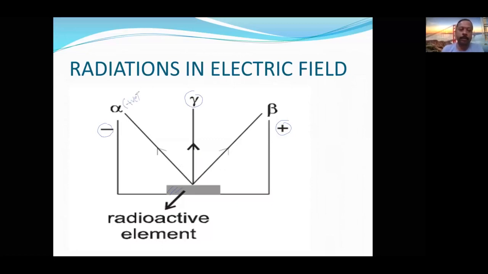Beta rays are negatively charged, therefore they are deflected towards the positive plate, and gamma rays do not have any charge, therefore they move undeflected. Is it understood?